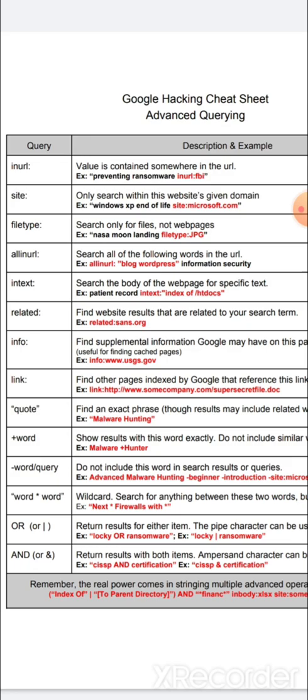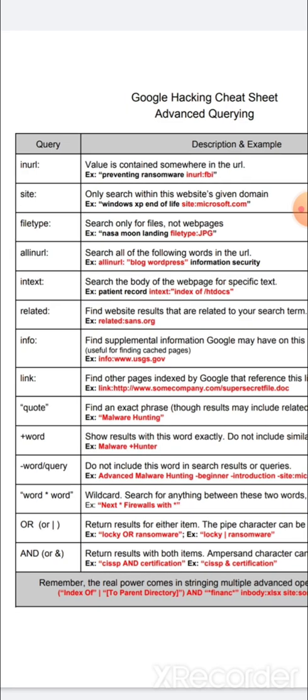I mean the functionality may be the same, which means for the URL related to the searched URL, it will provide us the data. And quotes, plus word, minus word, mostly we don't use those. These are the main ones: in URL, site, file type, in text. Info is also one of the important keywords.